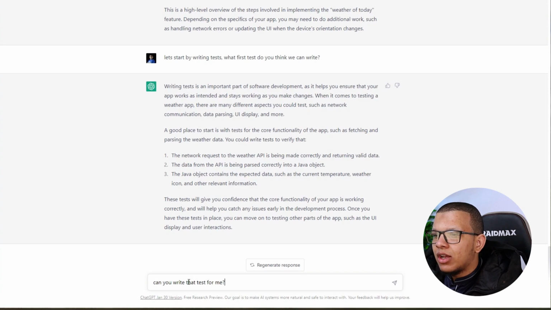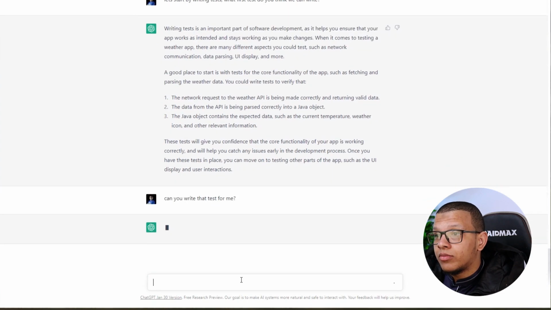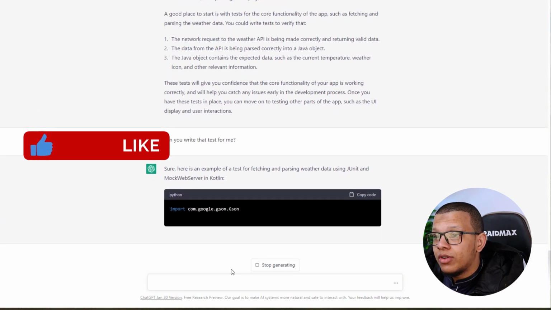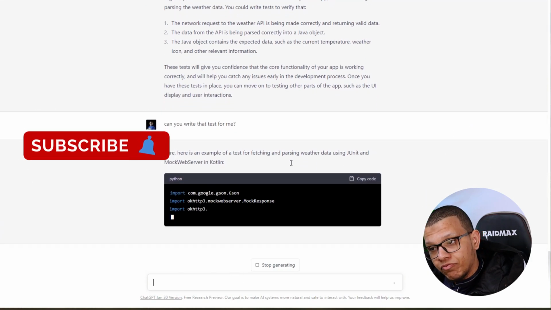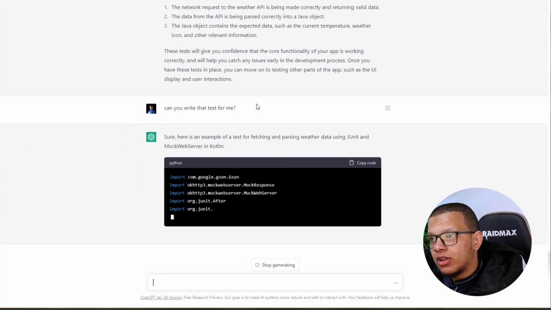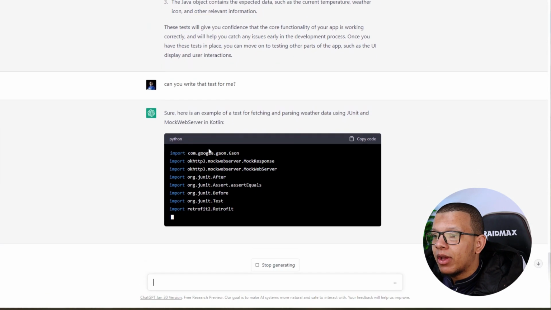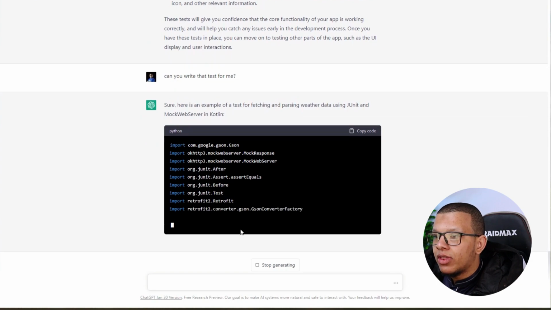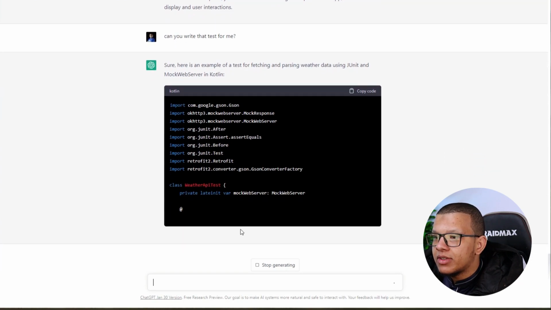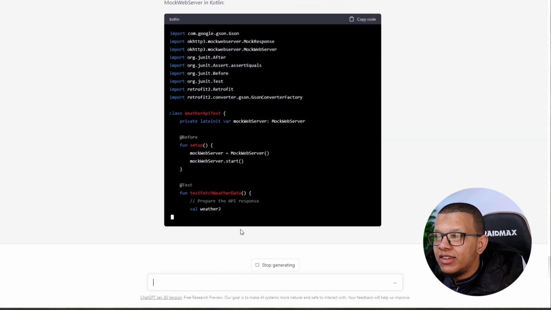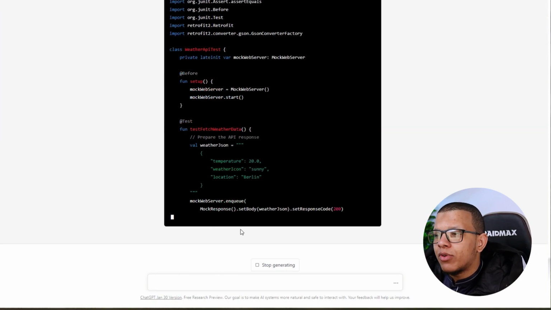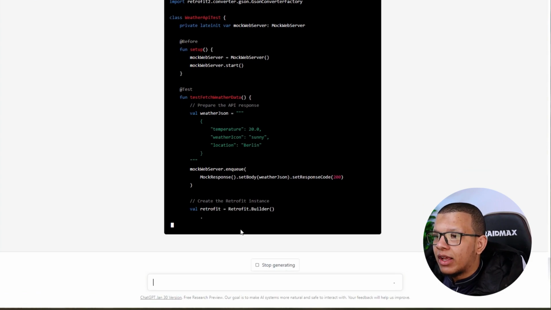Usually we didn't have this kind of context in AI models. Like "write that" refers to the test I asked you about before. I don't know if you get it or not. Sure, here's an example test of fetching and parsing weather using JUnit and MockWebServer in Kotlin. That's good, maybe. It's not doing the real API call. So Retrofit, JSON, weather API test. He's kind of the inside-out TDD guy. Maybe you can ask him for an acceptance test, to see if he can do both things.